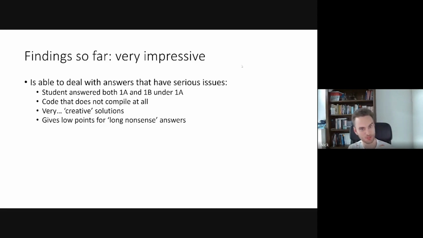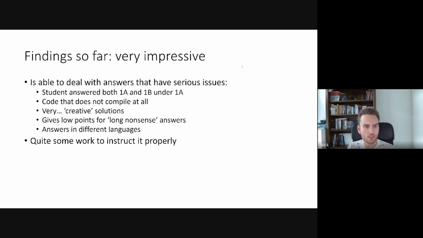Some students sometimes do this: if they've got no idea what the answer is, they just start writing something. And ChatGPT has no issue with saying, well, it's just nonsense, you get 0 points for this. Also, there's no issue with answers in a different language. My exam was half in English, and for the other half the students took the course in Dutch. It could also handle that.